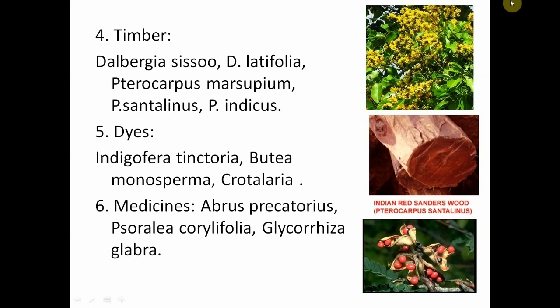Trifolium alexandrinum, also called clover, Trifolium pratense, Trifolium resupinatum, Medicago sativa, also called alfalfa, Crotalaria juncea, and also Phaseolus trilobus. These are all the important plants which provide fodder for cattle.